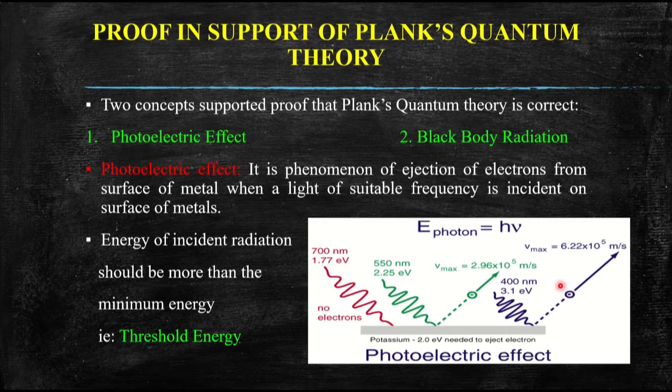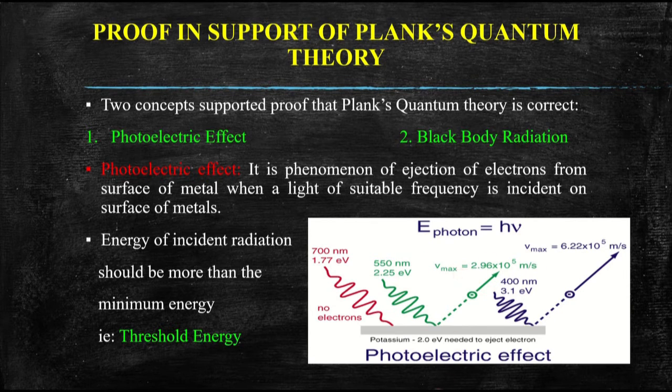Here we can see that this electron has a velocity of 2.96 into 10 raised to power 5, while this blue electron has velocity 6.22 into 10 raised to power 5. So why are the velocities different? Because these waves have different energies. The one which has more energy will impart more energy to the electron, and that energy will be converted into the kinetic energy of the electron, by which the electron will move. That's why there are different velocities for the two electrons.